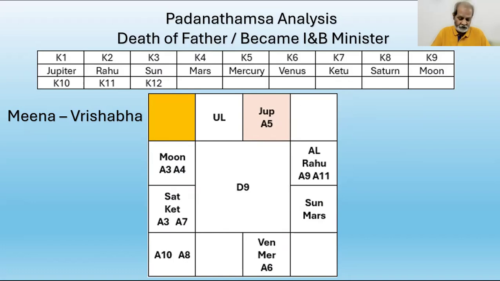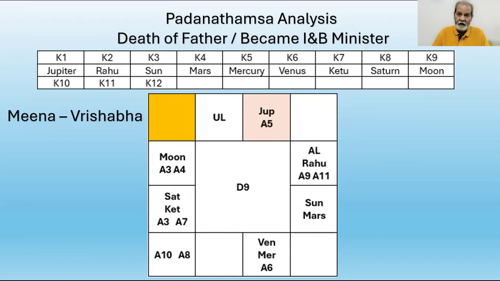And they must be taken together with their lords. Lord of Vrushabha is Venus, Lord of Kumbha is Saturn. So we have to consider the Antardasha sign Vrushabha, the 10th from Vrushabha, that is Kumbha, their lords Venus K6 and Saturn K8 in one group, say group A.